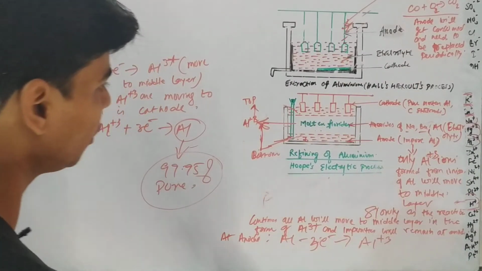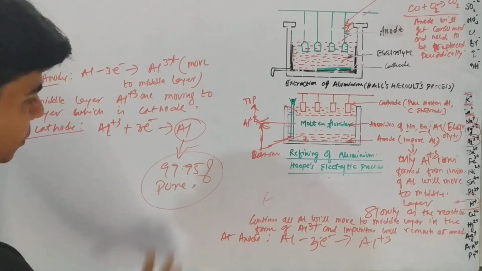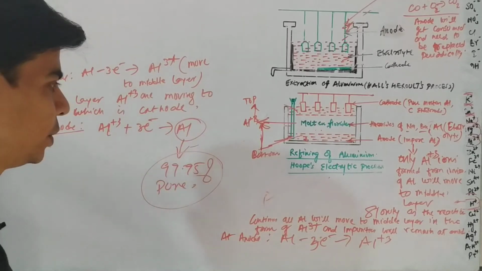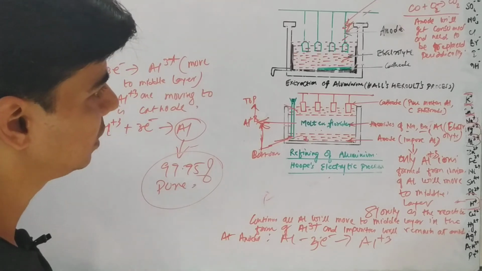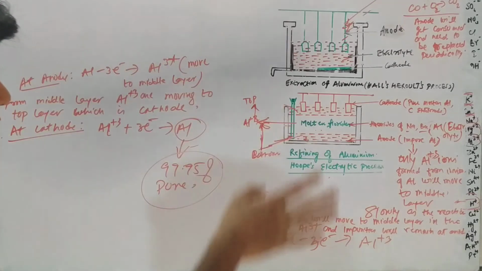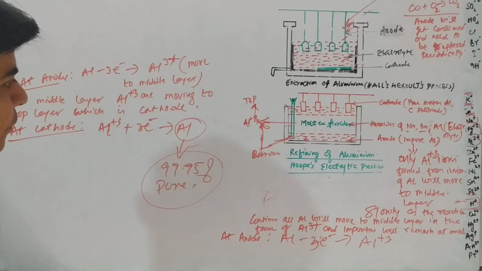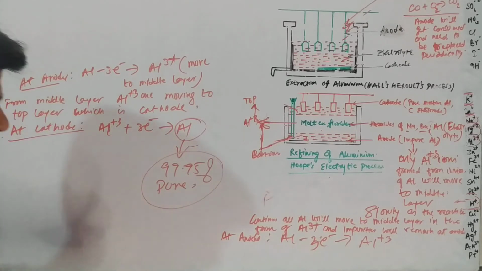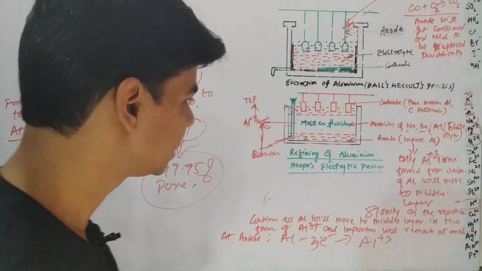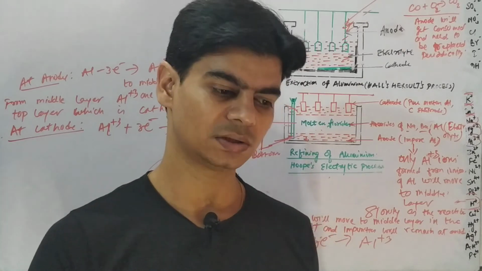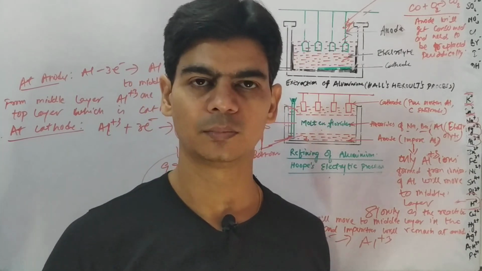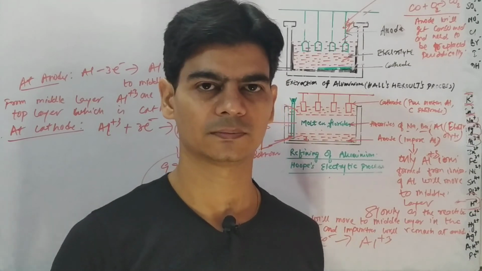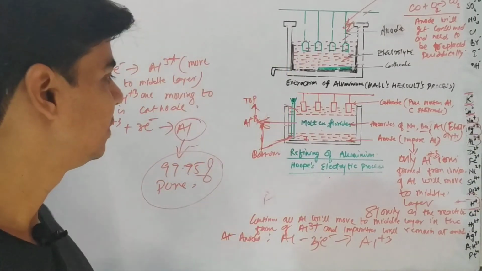So aluminium obtained after this Hoope's electrolytic process is 99.9% pure, right? And the last thing I want to tell you, all this is very important, you can take down notes. One thing which has been asked in exams: which is the most abundant element in the earth crust? It is aluminium. Aluminium is the most abundant element in the earth crust, right? So I hope all this is clear to you. Thanks.